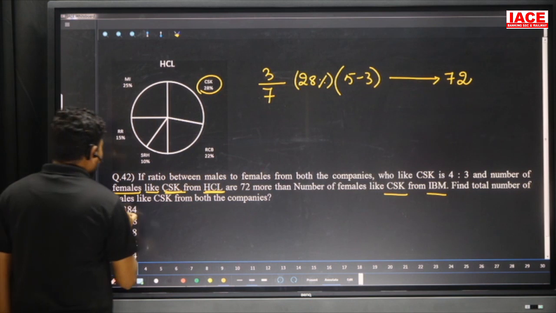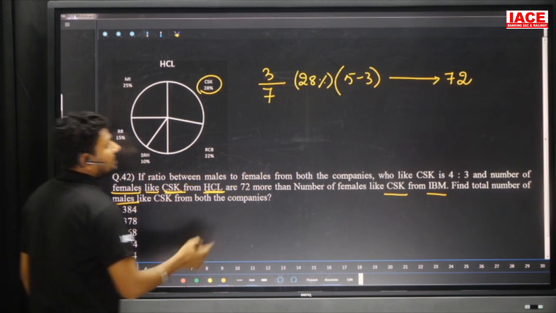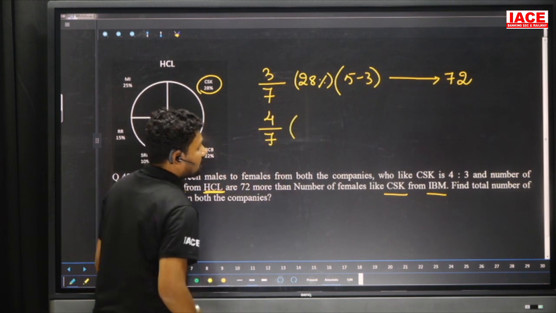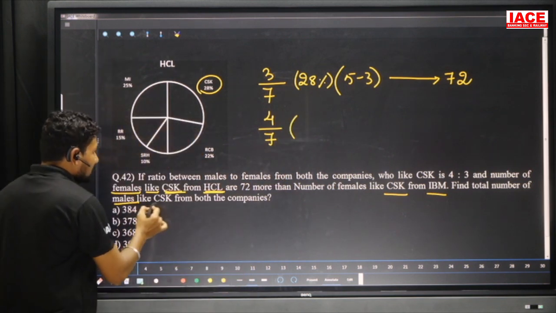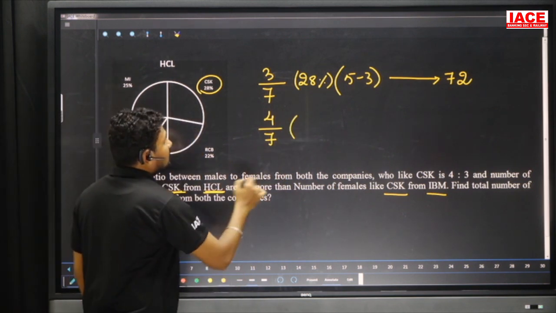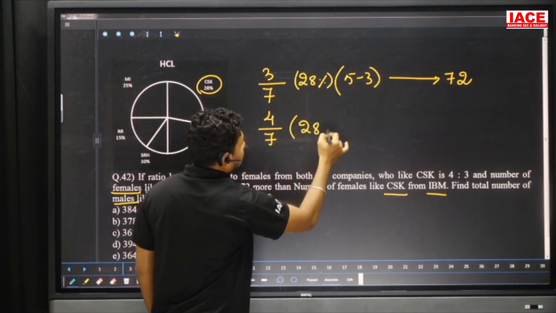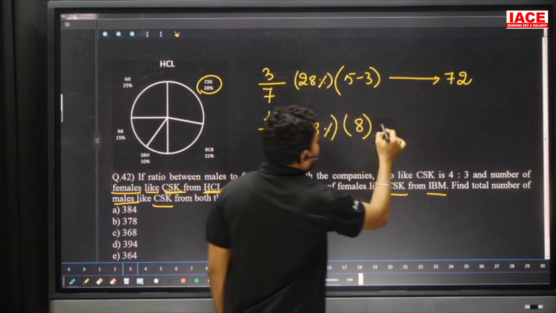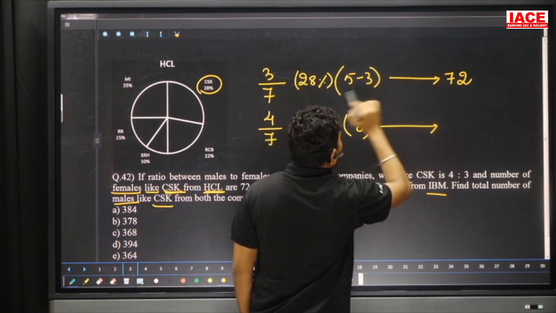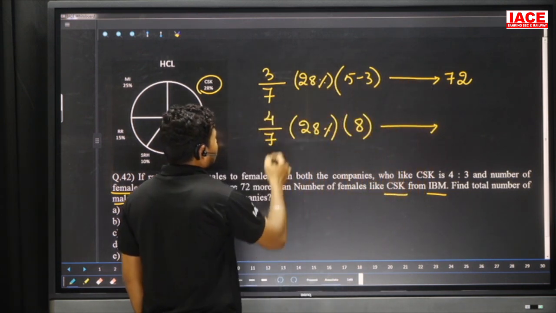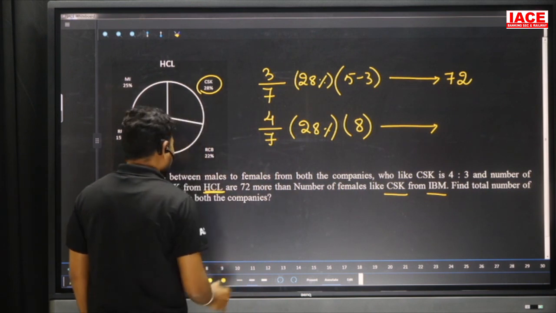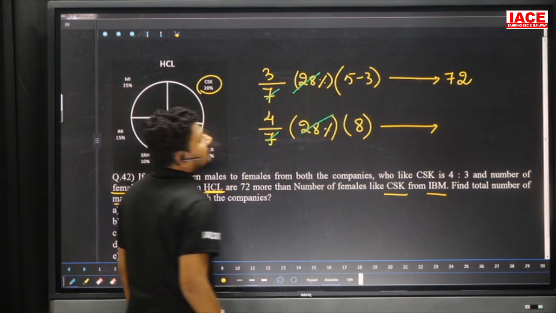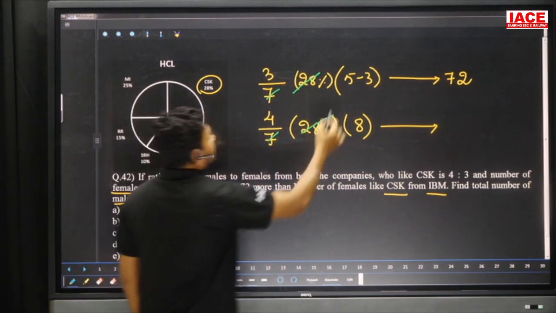What is the question they are asking? Find the total number of males. Total is 7 parts, and males are 4 by 7. Find the total number of males like CSK from both companies. The CSK percentage is the same, 28 percentage, for both companies. Both companies means 8 parts. So here 28 and 28 are common and 7 and 7 are common. Here 5 minus 3 is equal to 2.